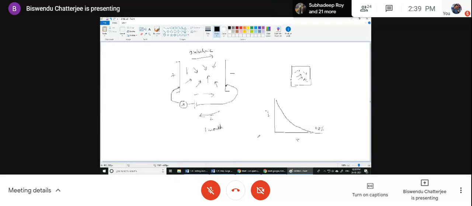Next step, see very carefully: just like a magnetic hysteresis loop test, I will reverse the direction of the battery. A time will come when the current will be zero.